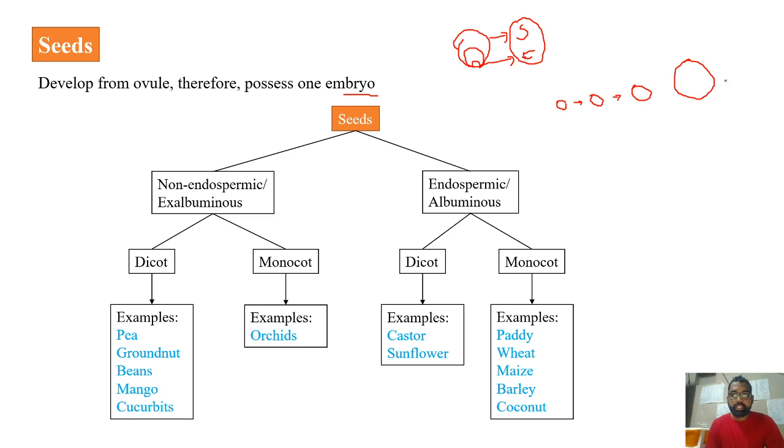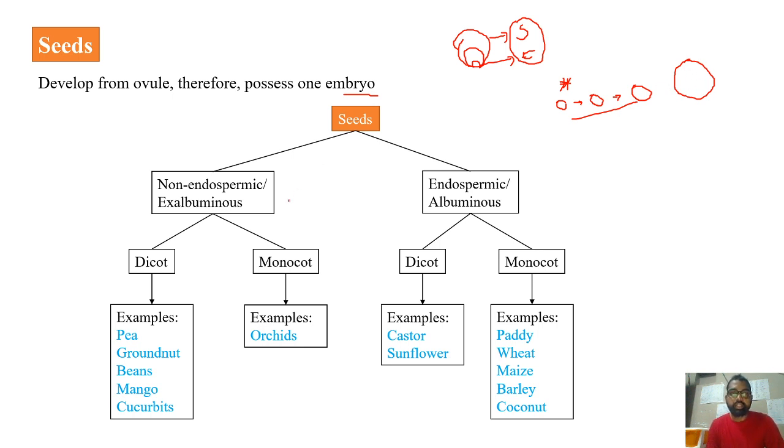The seed not having the endosperm doesn't mean that endosperm is not produced. Endosperm is definitely produced as a result of triple fusion. Primary endospermic nucleus will definitely develop into endosperm. But if the endosperm is completely utilized during the development of embryo, the seed may not possess the endosperm.